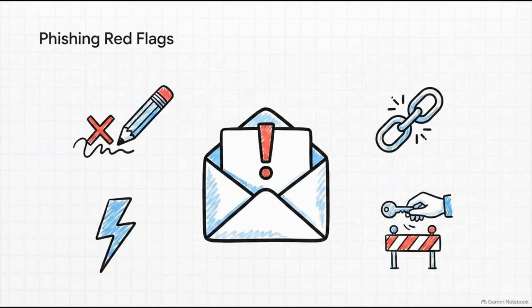But look, even with all those defenses in place, some phishing emails are still going to slip through. Phishing is a psychological trick, plain and simple. So the absolute key here is knowing the red flags. Watch out for grammar errors, poor spelling, or a really weird sender name, which are usually dead giveaways. Always hover over suspicious links because often the URL is just slightly altered to trick your eye. Be highly skeptical of urgent action phrases like act now or your account has been blocked. And most importantly, legitimate organizations are never going to send sensitive requests asking for your password or bank details via an email. Bottom line, think before you click and always think before you reply.